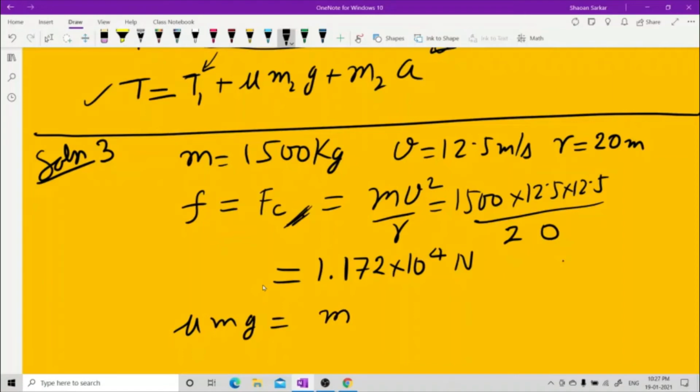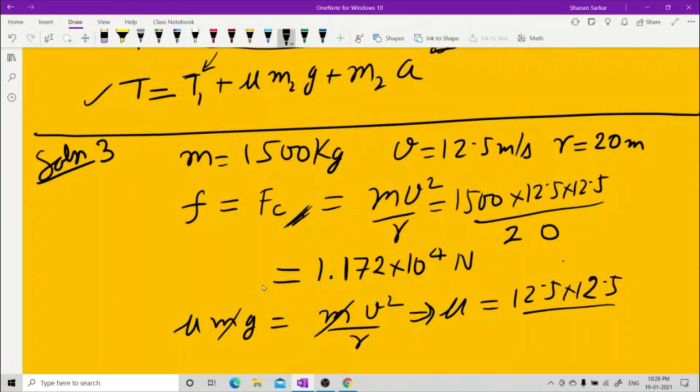So what you do is very simple. You have this as m v square by r. Now just cancel the m. You have mu equal to v square, which is 12.5 into 12.5, in meter per second. There are 2 meter per second here, one for this and one for this. Don't mess up the units. And then you have g in the denominator. You are taking it as 9.8 meter per second square, and one more meter is there. You can see.